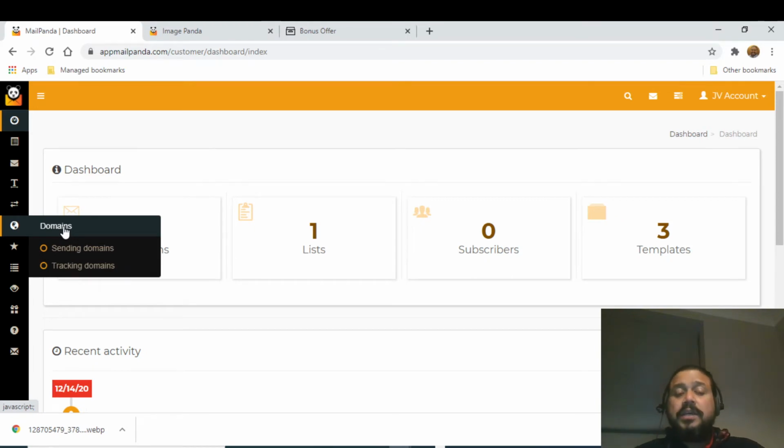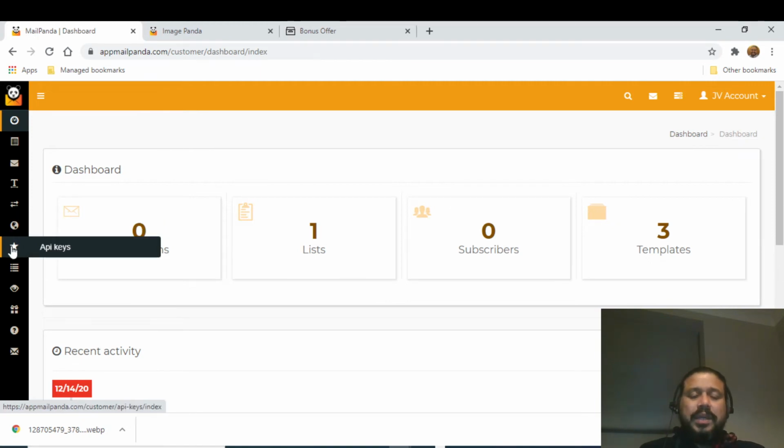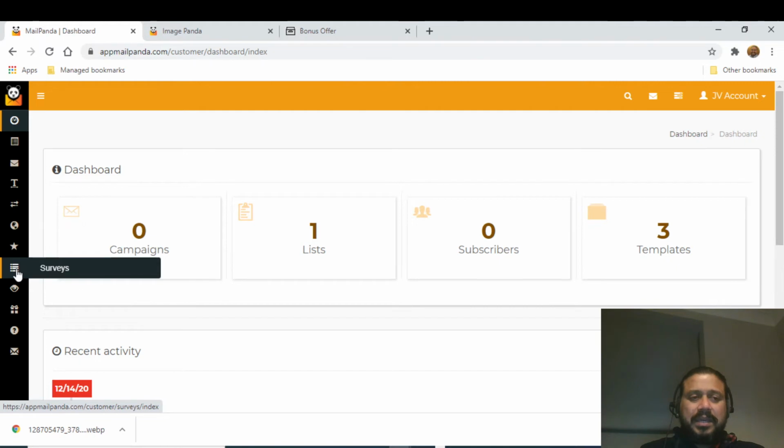Otherwise also it's fine. So if you want to create or connect your domain, majority of the emails, if it is coming from a domain, it will be good, because the success rate of that landing into the inbox is much higher. So that's where you can actually do. Then this is how you can get the API keys. This is if you want to do a survey, you can take a survey using this particular module.